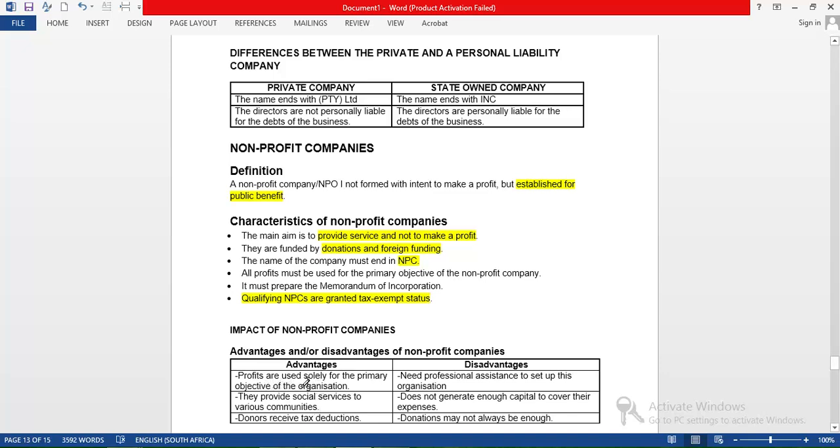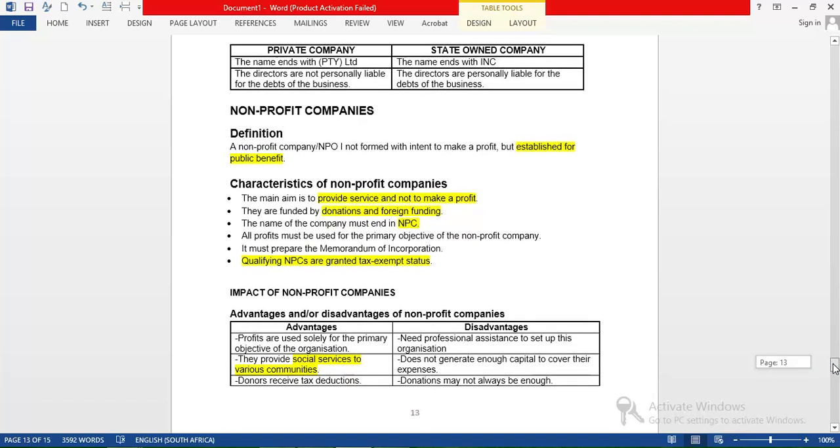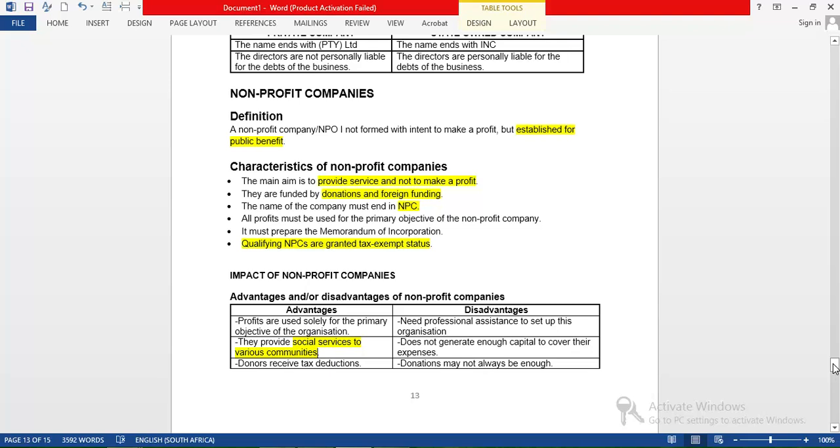What are the advantages? Profits are solely used for the benefit of the business and for the benefit of the public. Another advantage is they provide social services to various communities at affordable prices or at no price at all, for free. And also tax exemption. Exemption means they may not pay tax, so they are tax exempt.